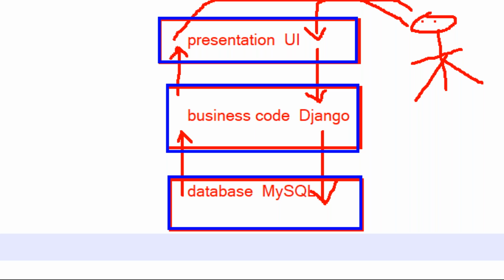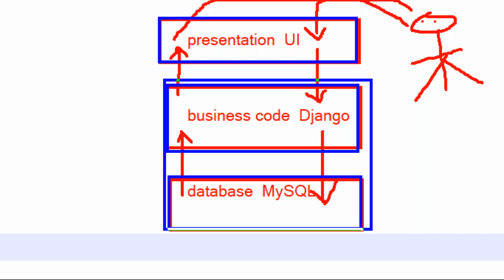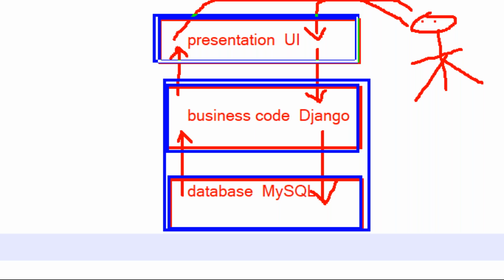Is this clear? So here our main target is Django development. When we learn any framework for backend code, all framework developers must know about databases also. And parallelly here we are also going to learn about UI technologies.